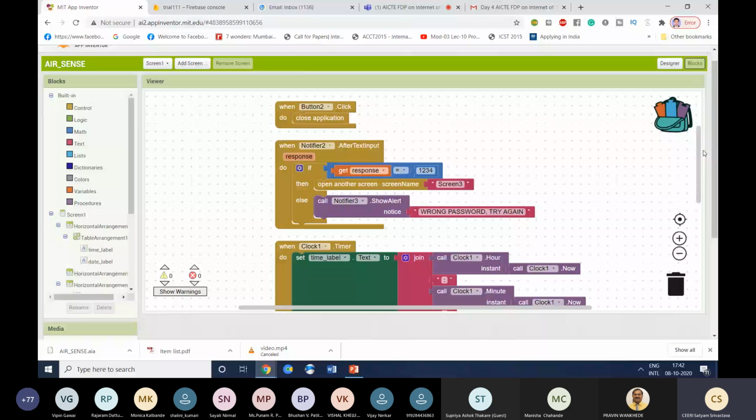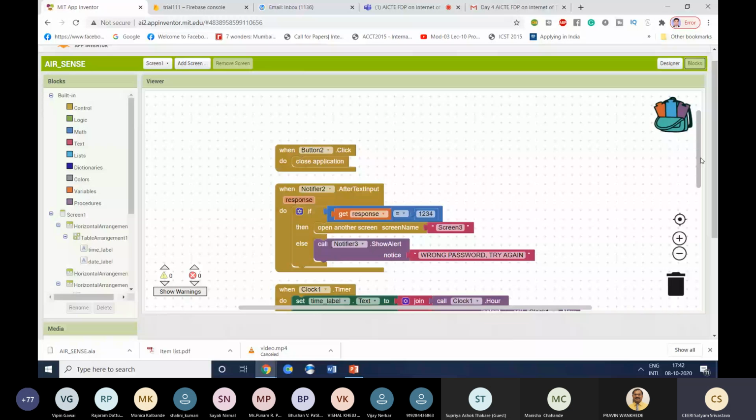In this, I have set the password for a particular screen. If the user wants to go to screen 3, he needs to enter the password, which currently is 1234. If that password is not right, it will display wrong password, try again. If it is right, it will open another screen named screen 3. And then obviously there's another button on my welcome screen to close the app. So when button 2 is clicked, close application.